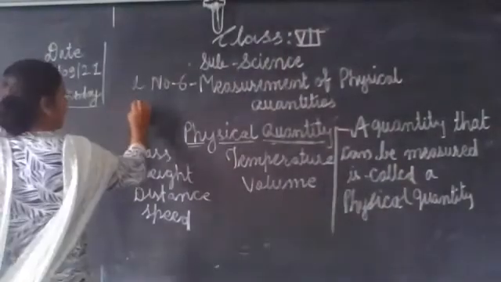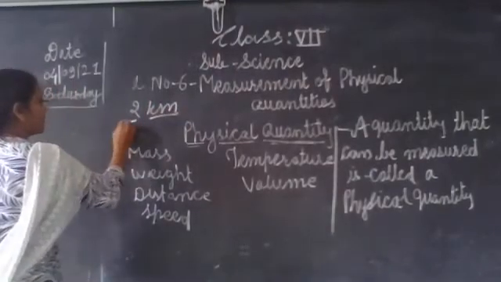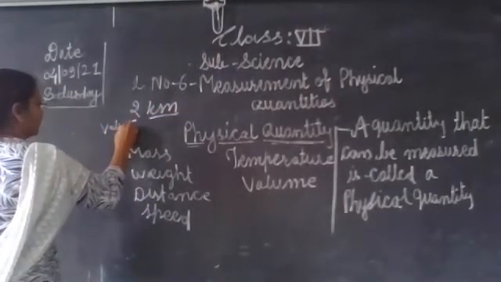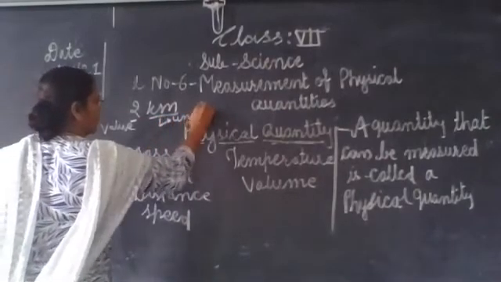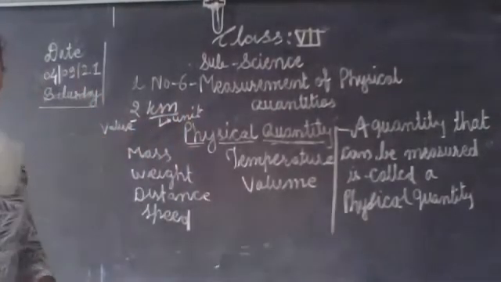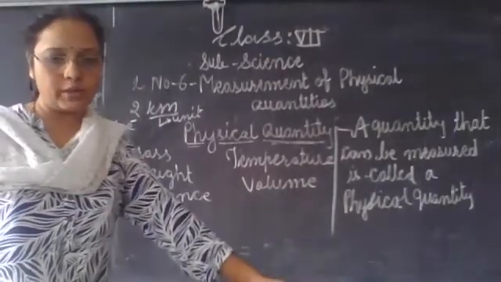2 kilometer. Okay, means we write here like this, 2 kilometer. So 2 is value and kilometer is unit. So that is 2 kilometers every day.